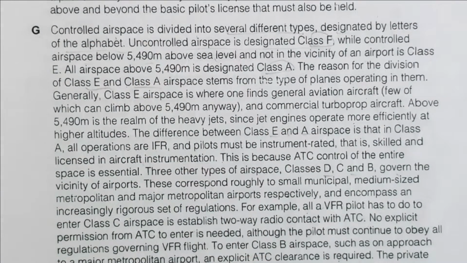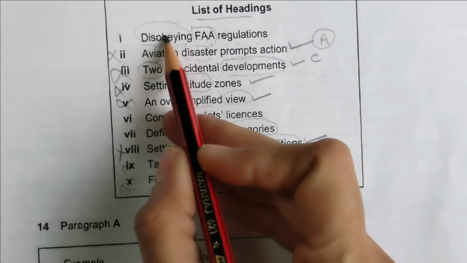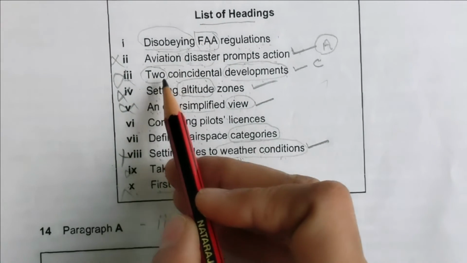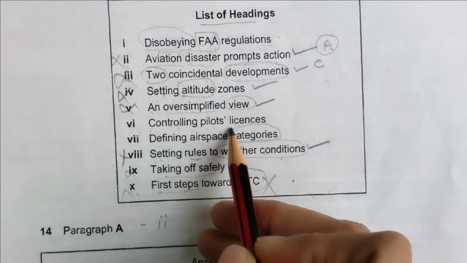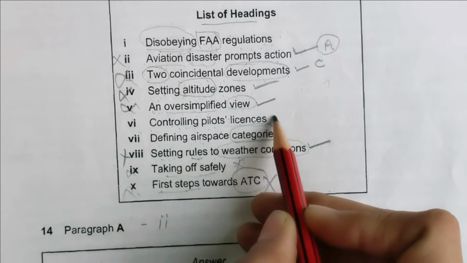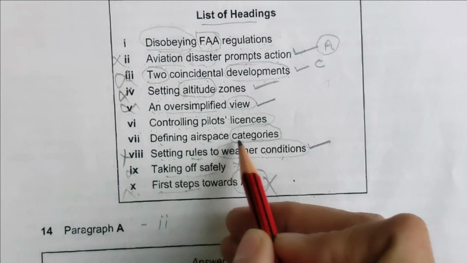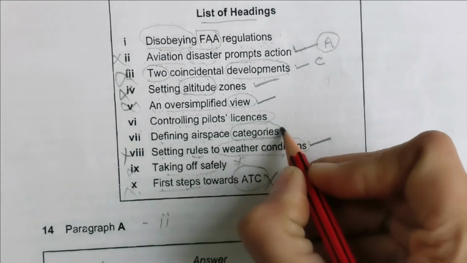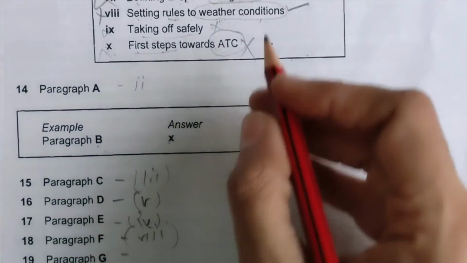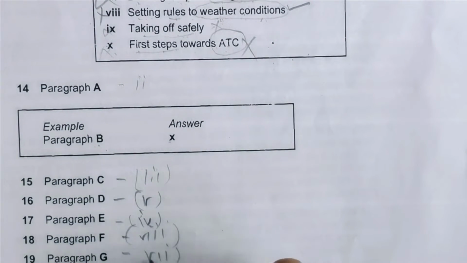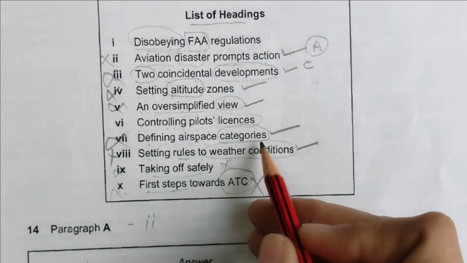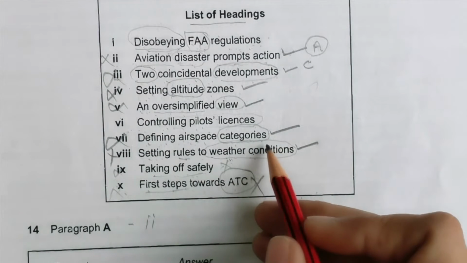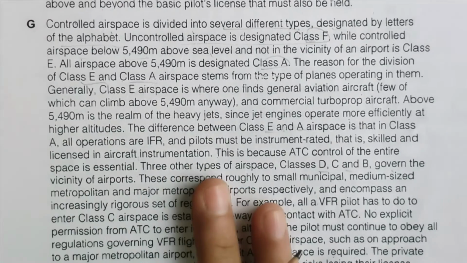Let's look at the list of headings. Here, disobeying, no, nothing is given like that. We have controlling pilots' licenses, no, nothing. We can read it, but it was not like that. Yes, defining airspace categories. It is clearly given in the paragraph, so we will be cutting it from the list. And for this G paragraph, the last paragraph, we have number 7. Clearly it was given in the paragraph, defining airspace categories, how these types of things will work. You can see again.